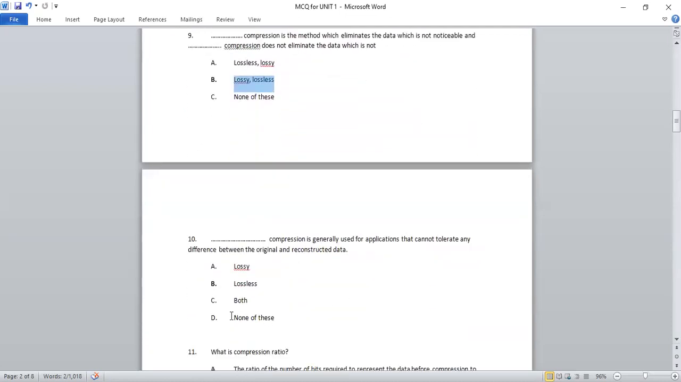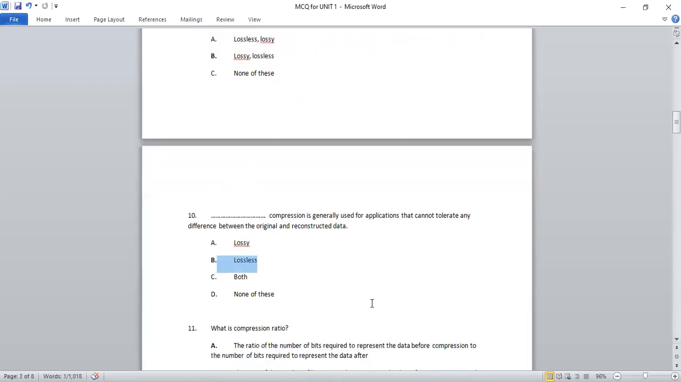Next question, question number 10. Dash compression is generally used for applications that cannot tolerate any difference between the original and reconstructed data. As I have explained regarding the 9th question, lossless compression is used for applications where we need the original data or original file to be the same as the reconstructed file. We cannot tolerate any noise or loss of information. So that will be lossless. So lossless is the right option, that is B is the right answer.